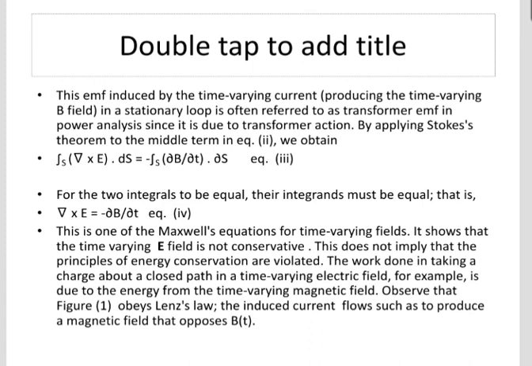The work done in taking a charge about a closed path in a time varying electric field, for example, is due to the energy from the time varying magnetic field. Observe that it obeys Lenz's law. The induced current flows such as to produce a magnetic field that opposes dB by dt. So the translational EMF component transforms electrical energy into translational mechanical energy. The mechanical connector can be connected to the translational mechanical component. So I is equal to IP is equal to minus IN.